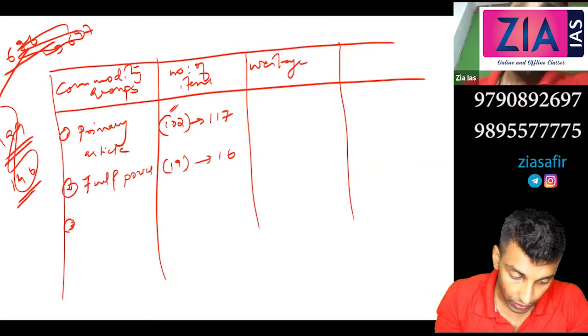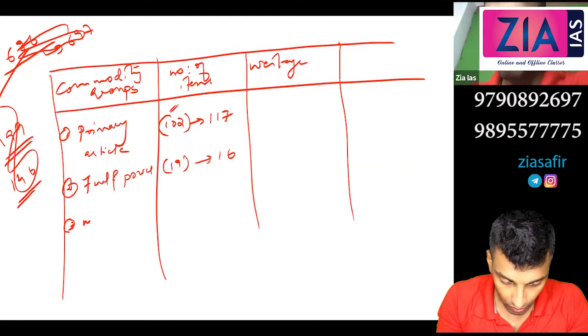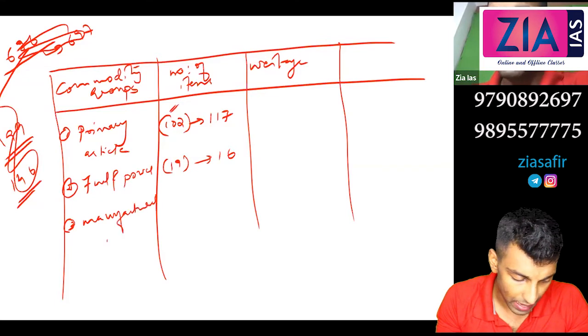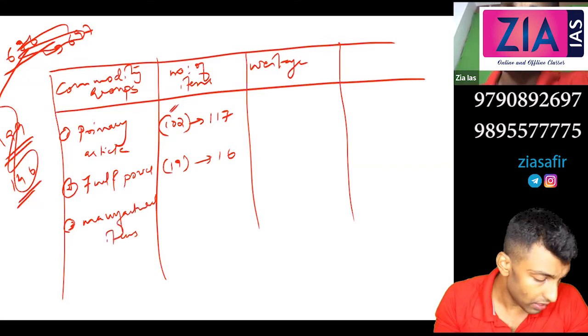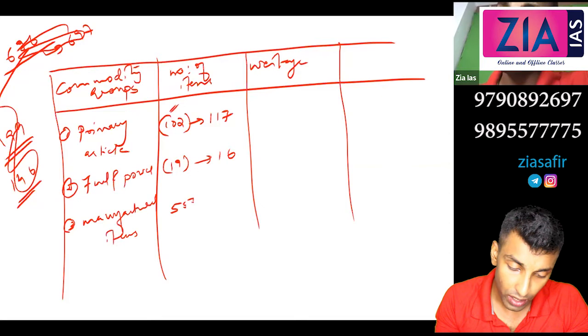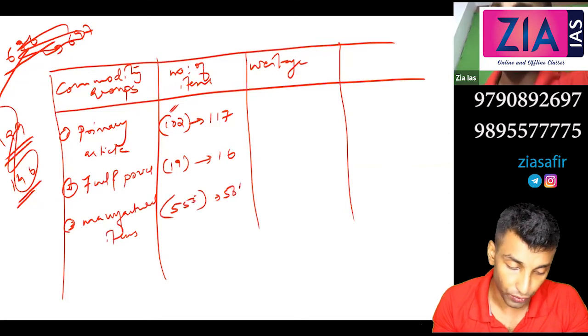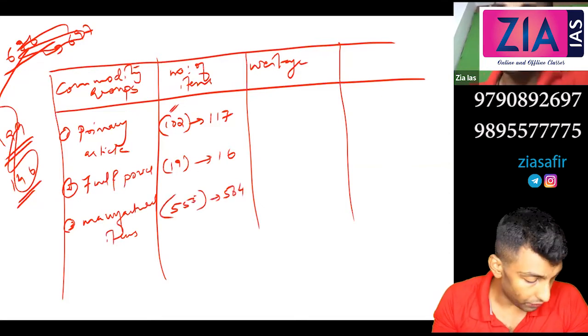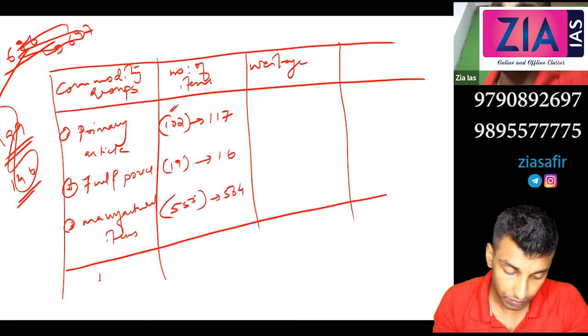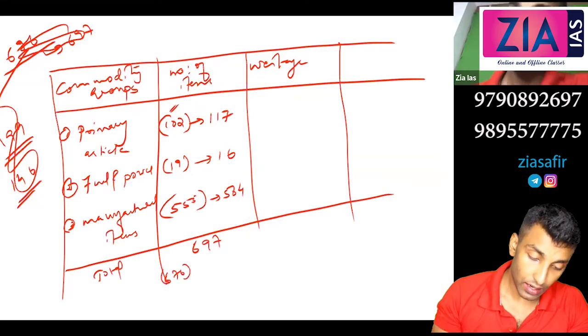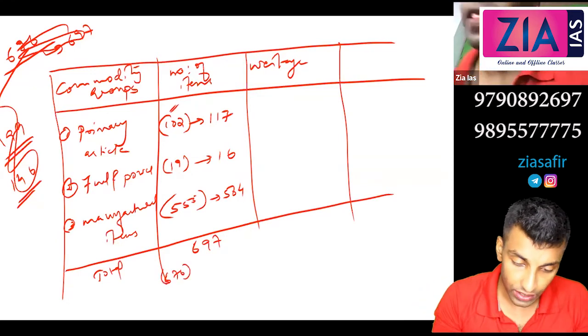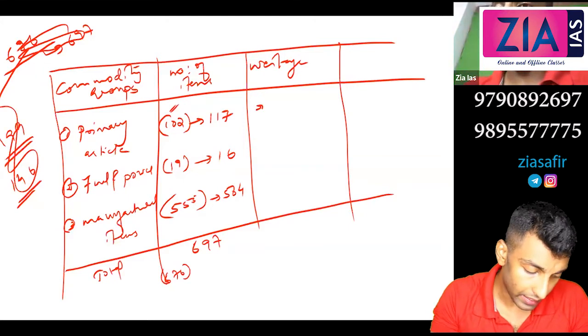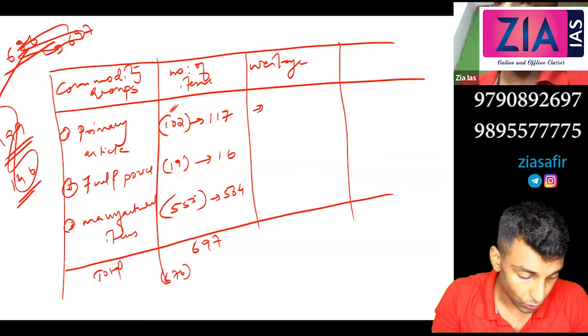Manufactured items, third one. Manufactured items, the weightage is maximum here, more items are here. So 555 before, now 564. Okay, now total, if you see, total 697, before 676, now 697. Now the weightage, I will give you the new, current weightage, that is 22.62.